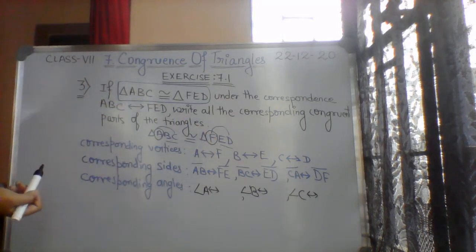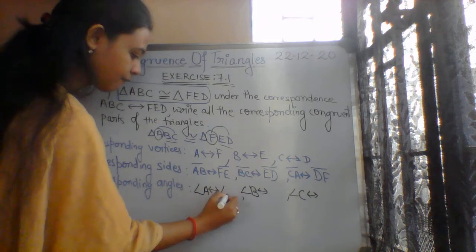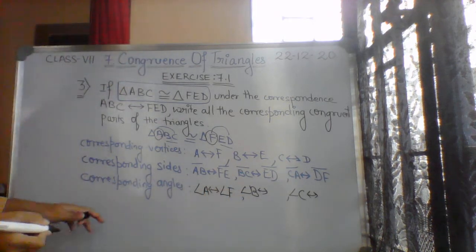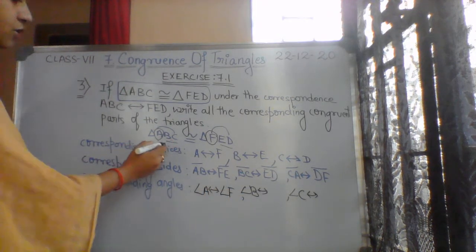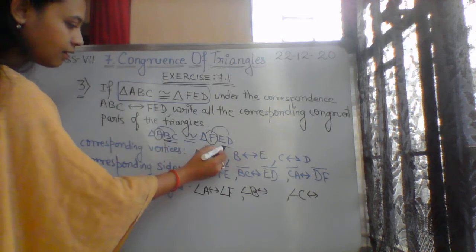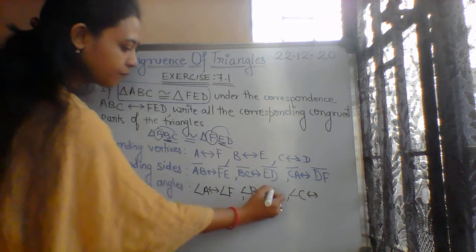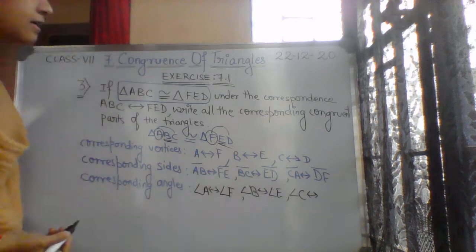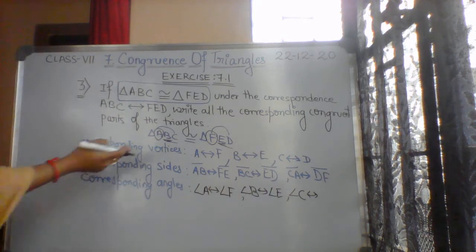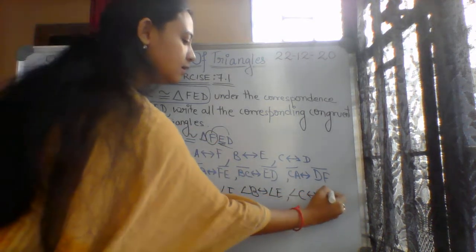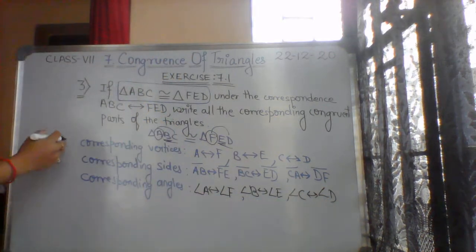It is angle F. Angle B corresponds to which part? Angle E. And similarly, angle C will be corresponding to angle D. So these are the corresponding parts of the triangle.